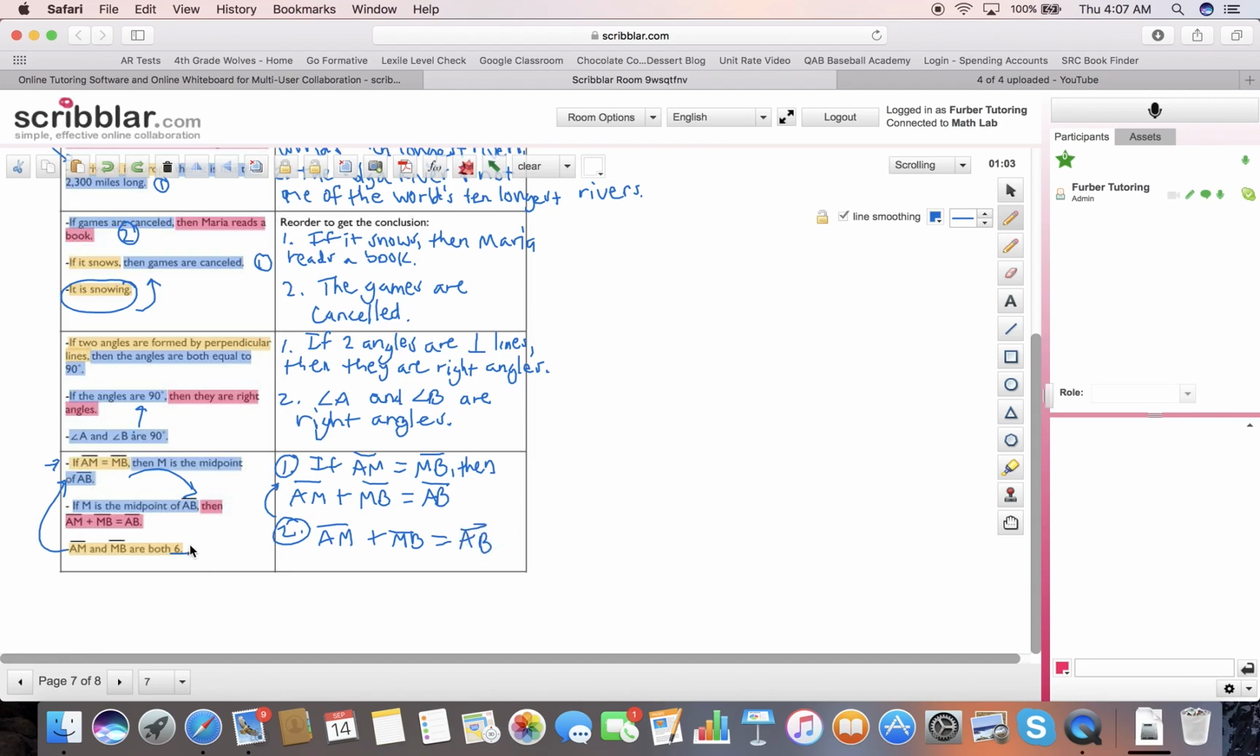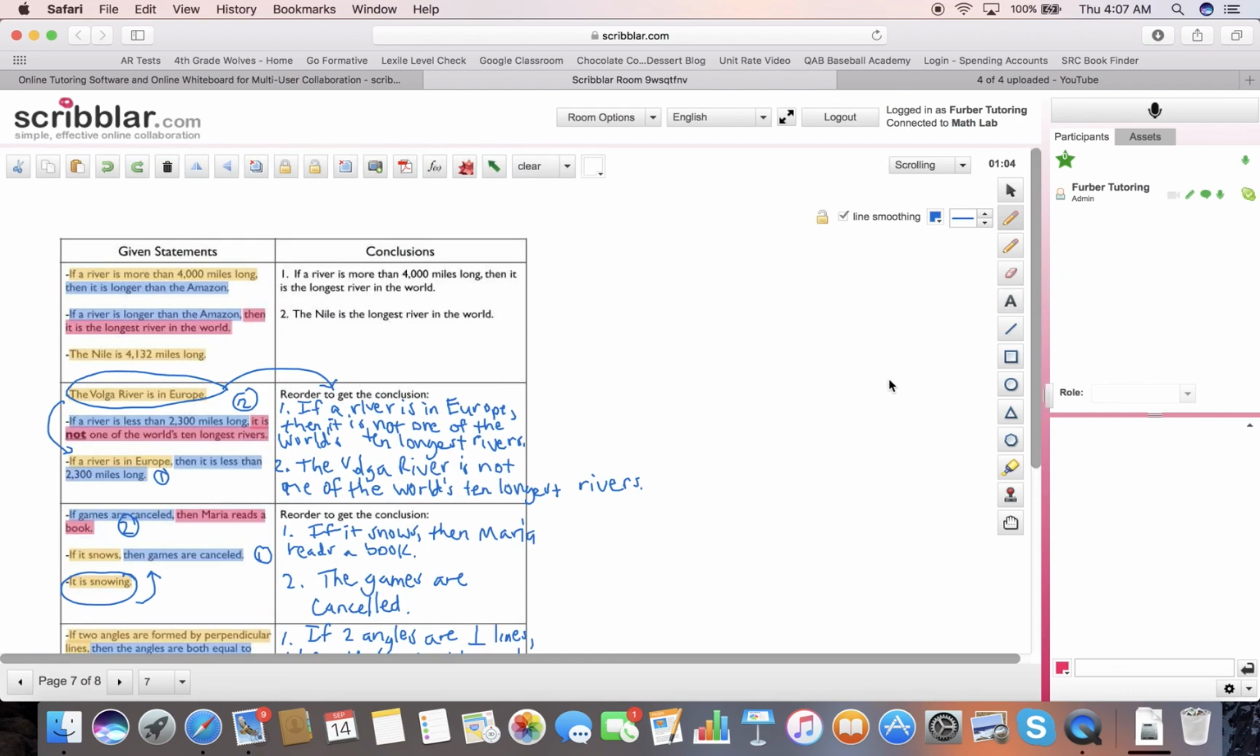Okay, but let's be more specific because they gave us a specific number. That means that 6 plus 6 is 12, right? I know that if both of them are 6, 6 and 6, and they add together, that is going to make the length of segment AB 12. So you can be more specific if more specific information is being given to you. All right, so hopefully that helps you understand combining the laws of deductive reasoning.